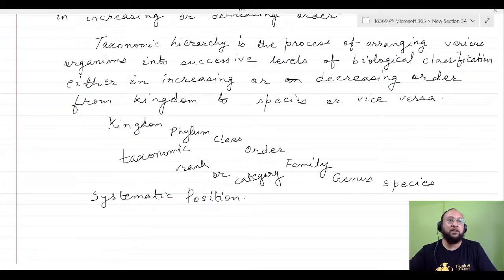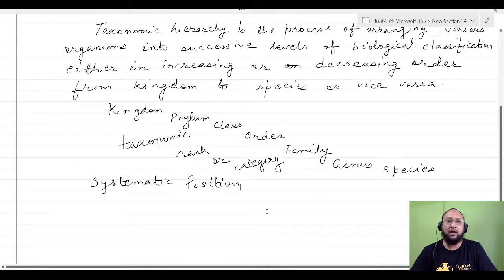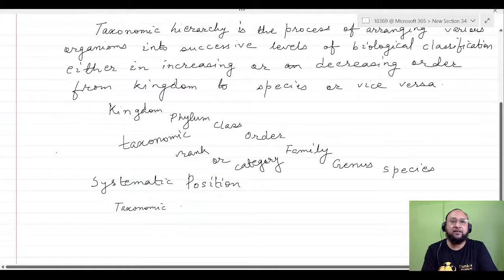On the species I have already explained. Now one example I'll write so that you will understand the systematic position. If we are writing the systematic position of the human being, how will we write? We'll write in the taxonomic hierarchy, and the examples. First will be the kingdom. For human being, the kingdom will be Animalia.